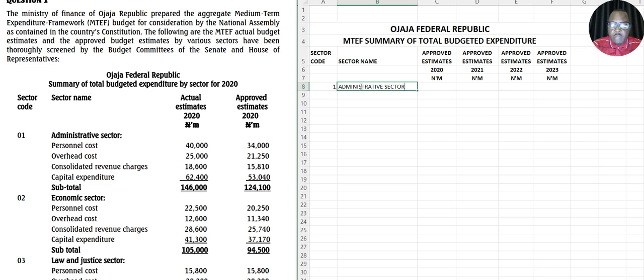Under administrative sector we have personnel cost, and we have how much? 40,000. Now under approved is not 40, so excuse me, approved is 34,000. All right, then we have overhead cost. Under approved, we have 21,250. Then we have consolidated